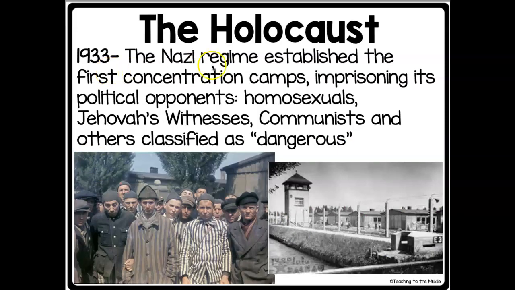So the first concentration camps actually were established in 1933 when the Nazi regime creates them. These imprisoned its political opponents. These included homosexuals, Jehovah's Witnesses, communists, and other people classified as, quote, dangerous.